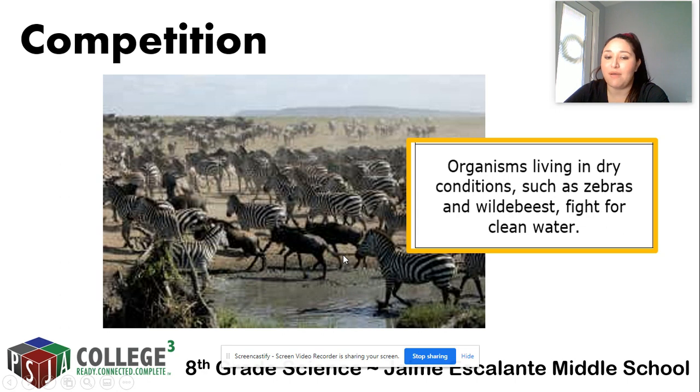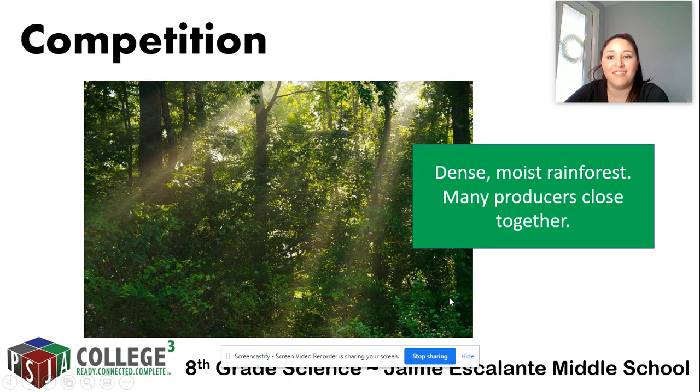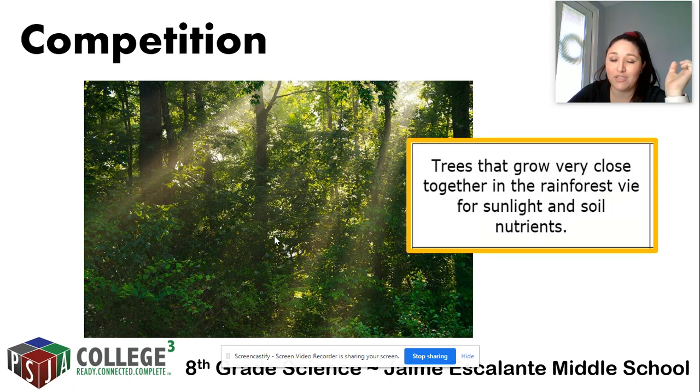Let's try a couple more examples. How about this one? We got a dense rainforest. You got not a lot of light coming through because you got tons of producers packed closely together. So what do you guys think they're going to fight over? 2, 3. If you said sunlight and soil nutrients, you are correct. If you recall, these are examples that we went over in class. So this should sound familiar to those of you that were paying attention.